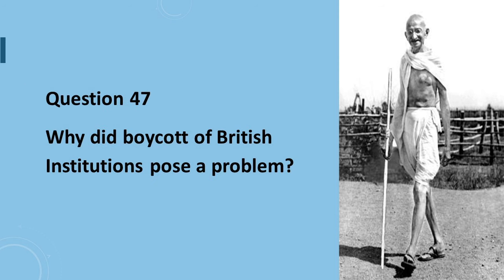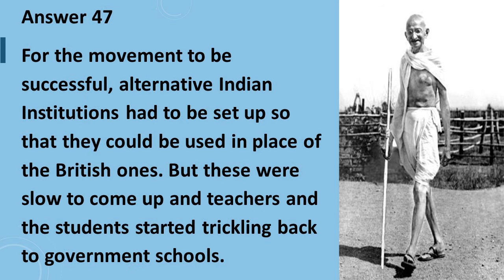Question number 47 is, why did the boycott of British institutions pose a problem? Answer: for the movement to be successful, alternative Indian institutions had to be set up so that they could be used in place of the British ones. But these were slow to come up, and the teachers and the students started trickling back to the government schools.